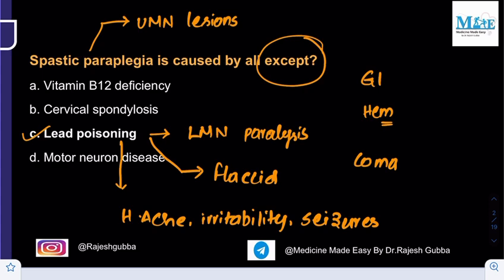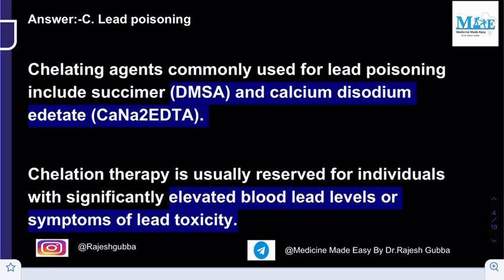Then how do you treat these patients with lead poisoning? Usually you need to avoid the source of lead in the individual, and only in severe cases, when the blood levels have been elevated beyond the normal limit, that is the point when you need to give chelating agents. Those chelating agents are: number one, DMSA, which is nothing but succimer, and the other one is calcium disodium acetate. So these two are the important chelating agents for lead poisoning.